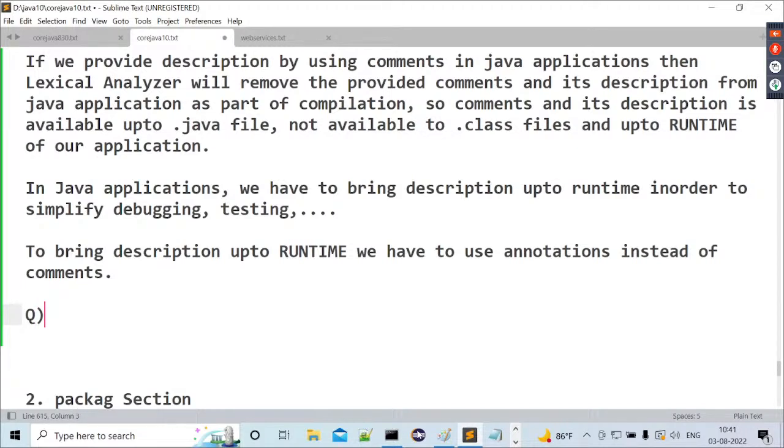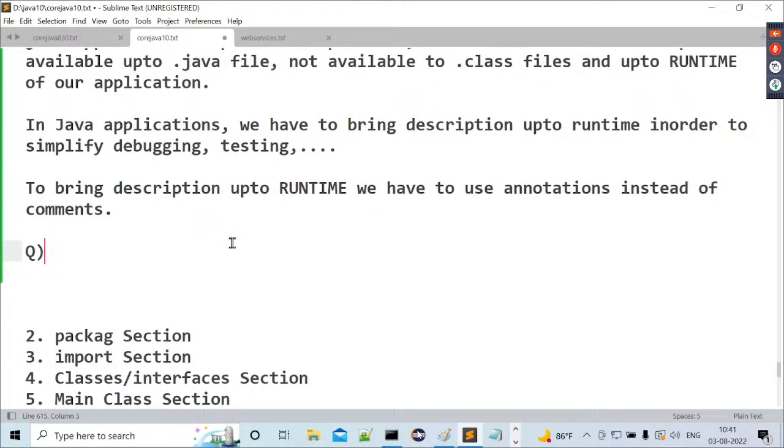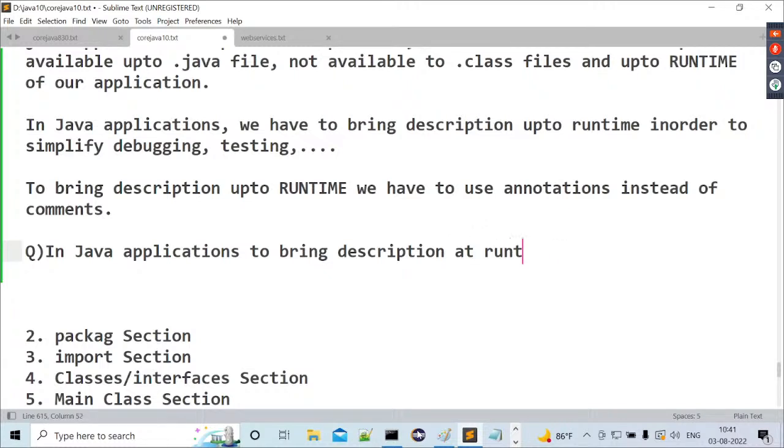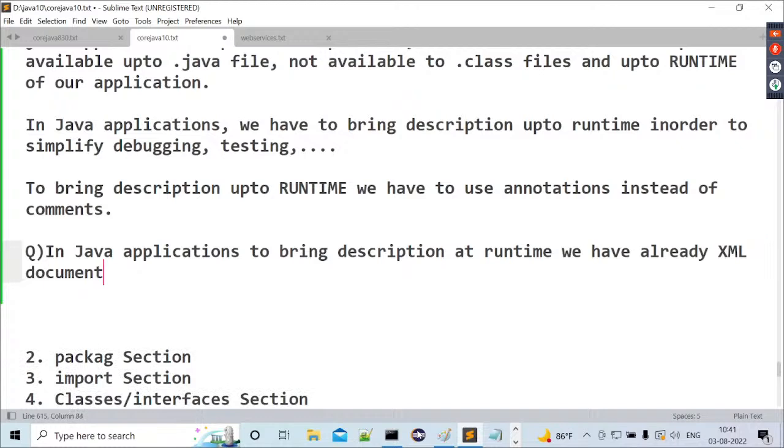In Java applications, to bring description at runtime, we already have XML documents. Then what is the requirement to use annotations?